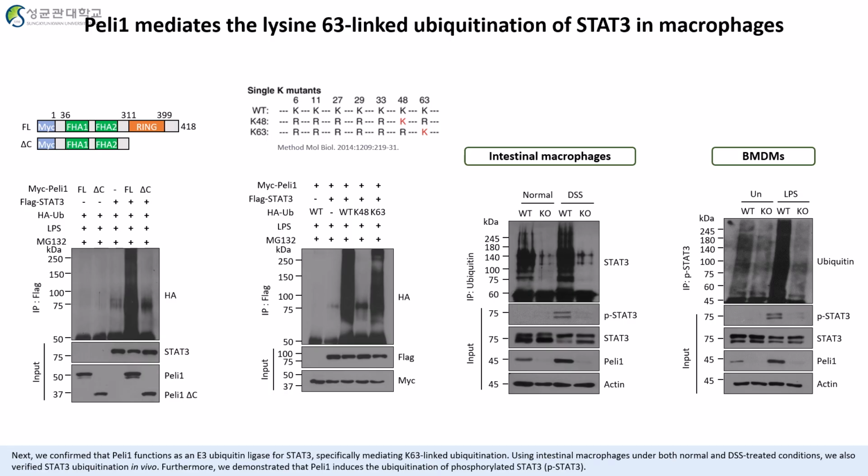Using intestinal macrophages under both normal and DSS-treated conditions, we also verified STAT3 ubiquitination in vivo. Furthermore, we demonstrated that Pellino-1 induced the ubiquitination of phospho-STAT3.